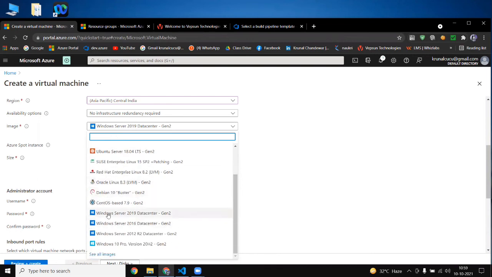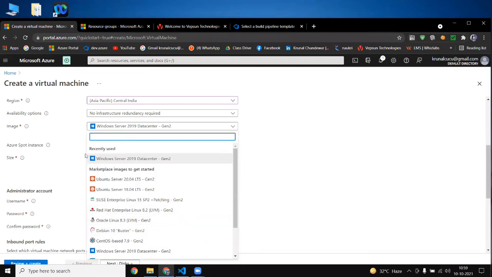If you are friendly with Windows, you can go with Windows Server 2019, 16, 12, but 12 and 16 are older versions, so we are not going with them. Even you can go with the latest Windows 10 Pro. But we mostly select Windows Server 2019, and we selected Datacenter, that is generation 2.